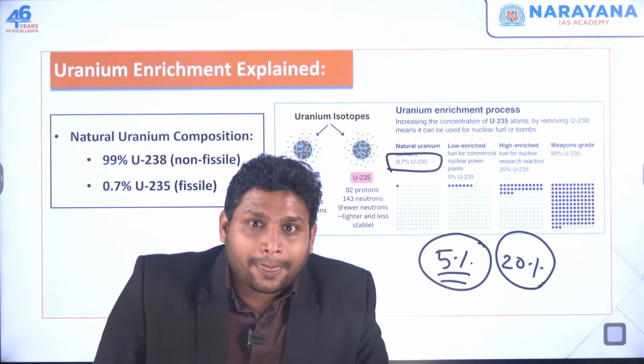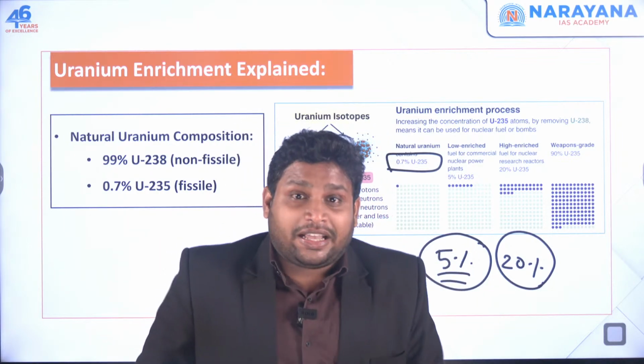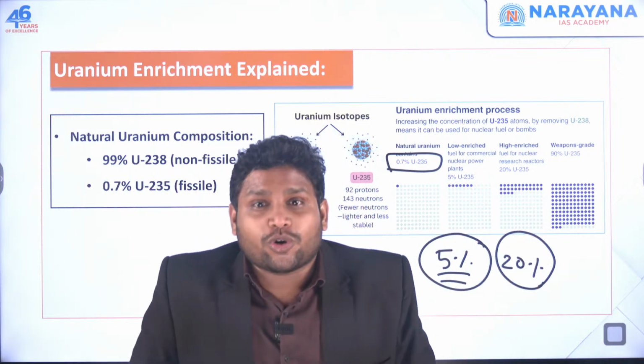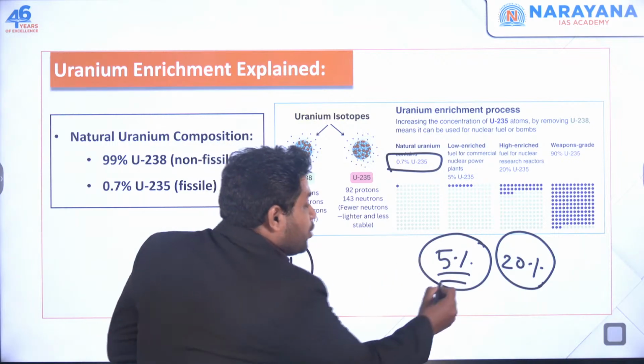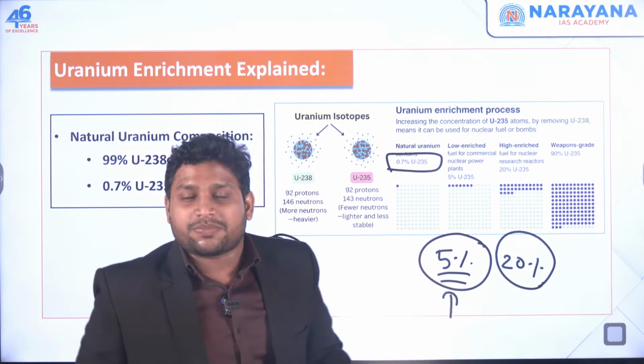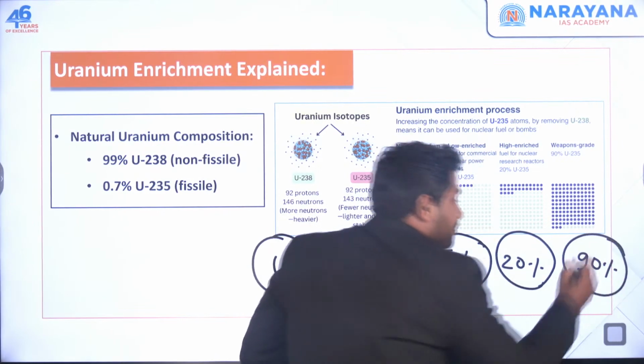But in case there is a country that wants to make nuclear weapons, or atomic bombs as we call them, you can't make it using just 5% or 20% enrichment. You need at least 90% enrichment.